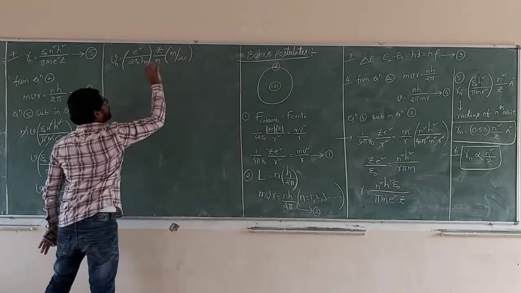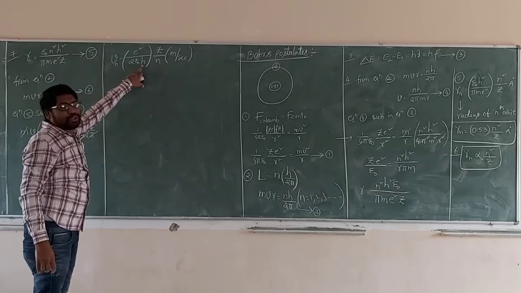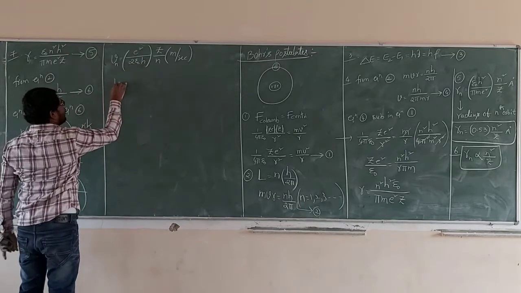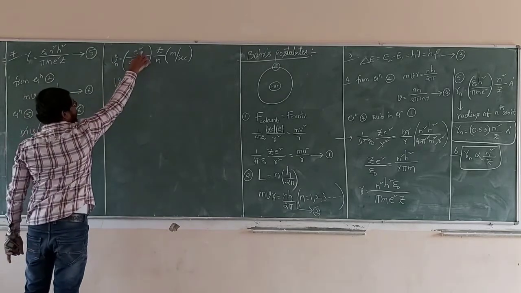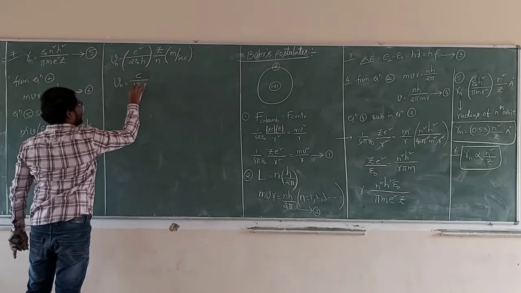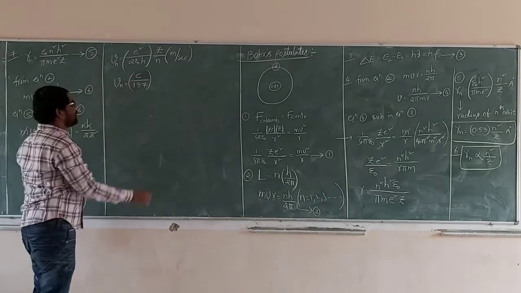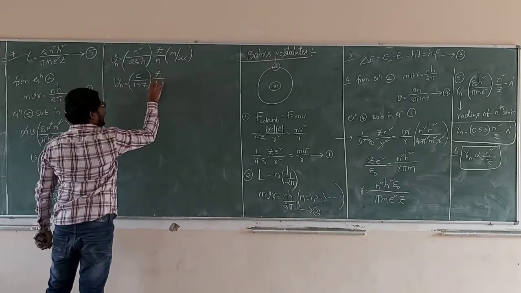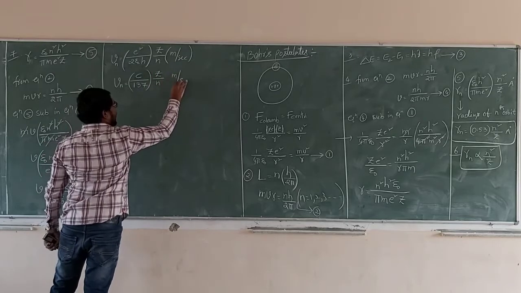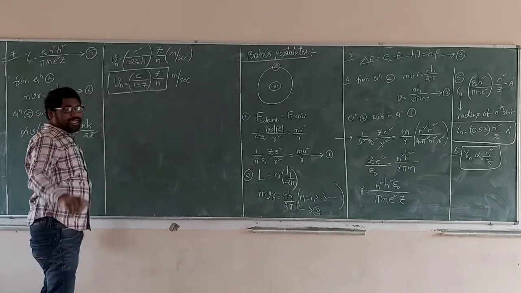Okay. e square by 2 epsilon naught h are constant values. We know that Vn is equal to the total value c by 137, which is constant. What is c? 3 into 10 power 8 meter per second, into Z by n meter per second. Velocity of electron in nth orbit.